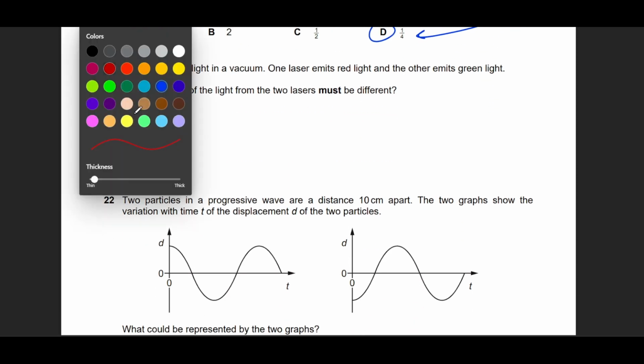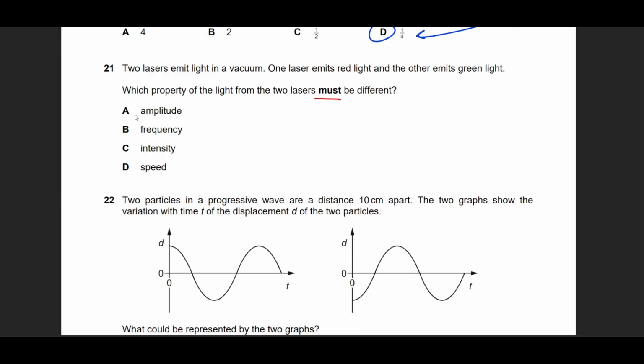Question number 21 talks about a laser, a red light and a green light. Okay. Now speed, they both have the same speed. We know that electromagnetic radiation has the same speed. Their amplitudes can be different, no problem. They can have different intensities. Intensity and amplitude are linked together. From AS, we know that intensity is proportional to amplitude squared. So they could be different, they could be the same, it does not matter.